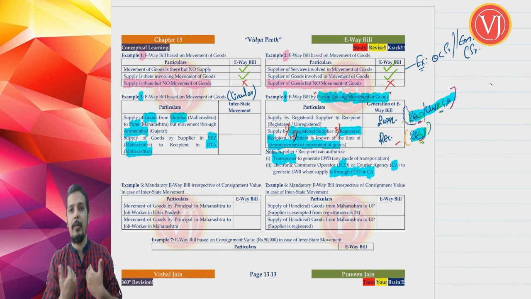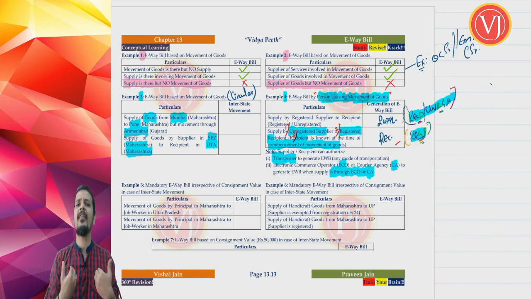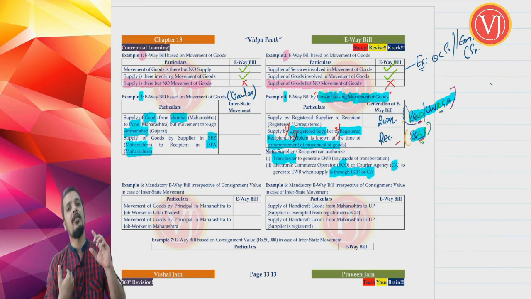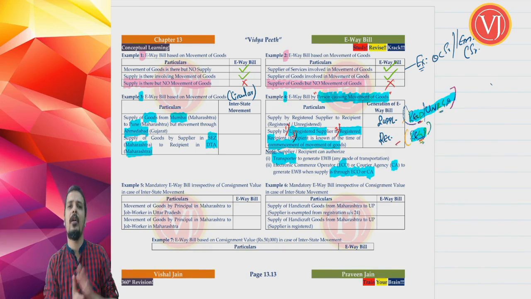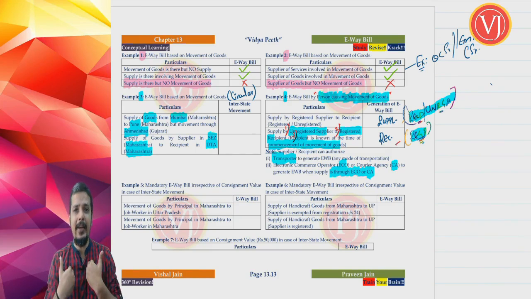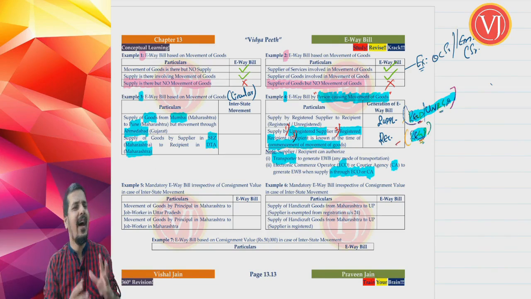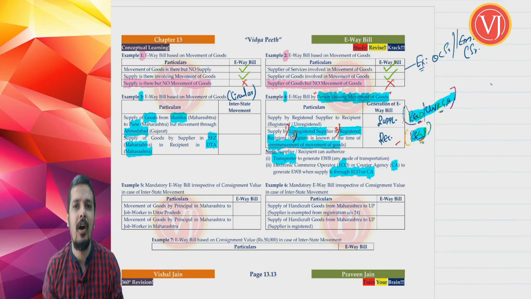Whose tax invoice it will be? It will be my tax invoice. Flipkart will get only commission. So invoice will be mine. Supposing I am selling say television through Amazon, TV through Amazon or laptop through Amazon. So tax invoice will be that of mine, supplier. But the goods are moving from Amazon's warehouse. So Amazon is not the owner of that television or laptop. And based on my tax invoice, I repeat, based on my tax invoice, I will authorize Amazon to generate e-way bill because I don't have the vehicle details. Part B of e-way bill will talk about vehicle details. I don't know in which vehicle Amazon is going to transport the television or laptop.